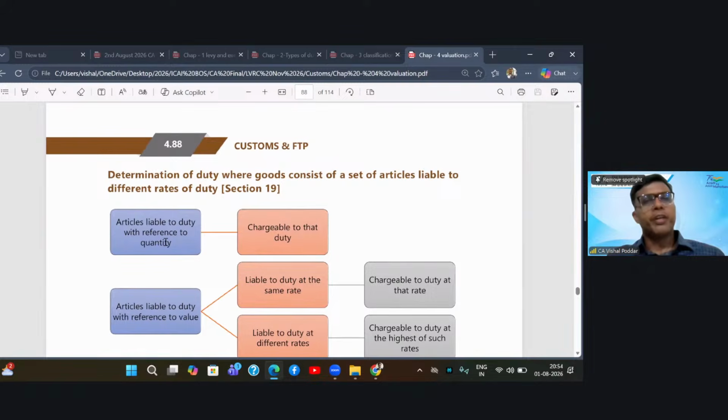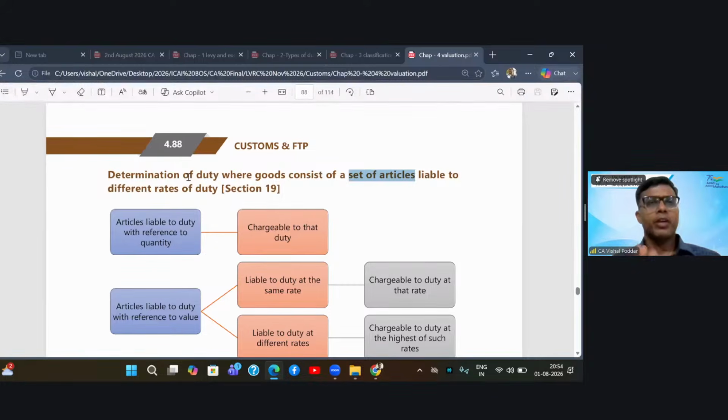Now, student, comes a very interesting situation. Again, if I have to compare this with GST, in GST we have a concept of composite supply and mixed supply. Here, they are using the term set of articles. So what is a set of articles?